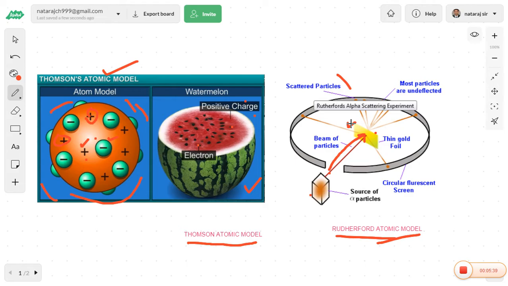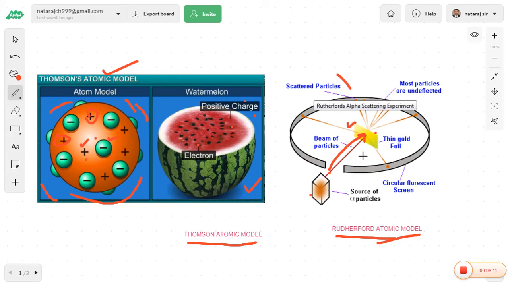Some of the alpha particles were deflected back. That means the alpha particles carry a positive charge, and their deflection means there is a positive charge inside the atom. That's why those alpha particles were deflected. These are the observations made by Rutherford.